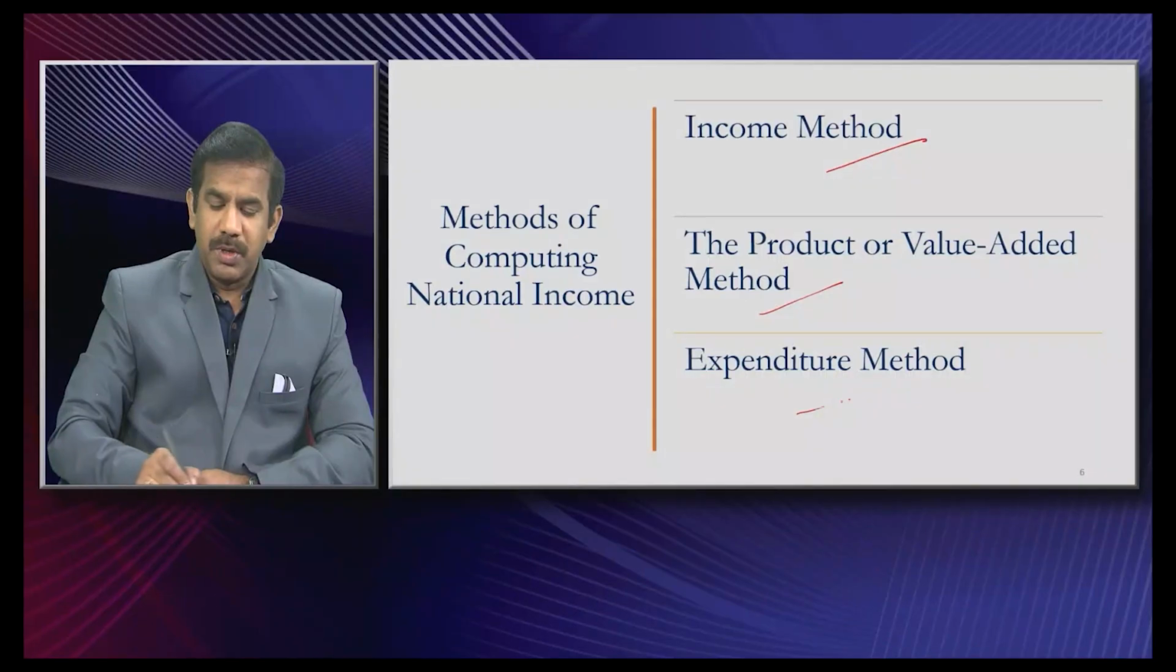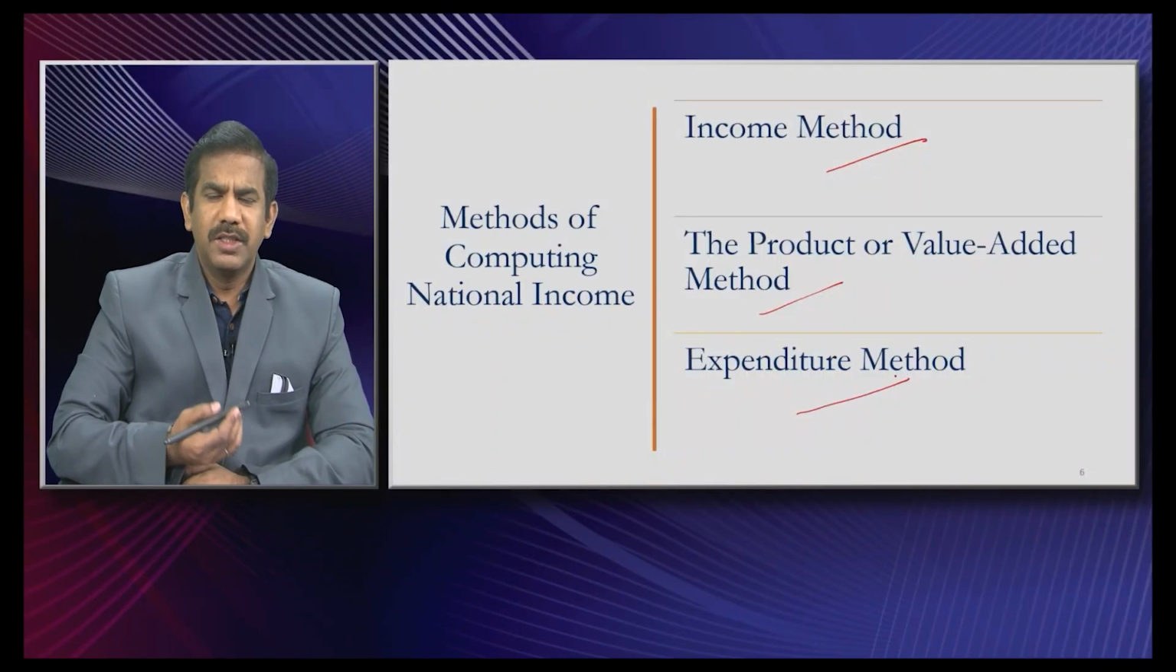Okay. Now, let us look at the 3 different methods of measuring national income. Since I already happen to give you the fact that in any particular economy, the national income is equal to the national output is equal to national expenditure, that's the reason we have 3 different methods of measuring national income. That is income method, output method or production method, and expenditure method.